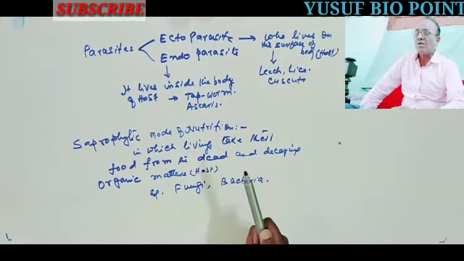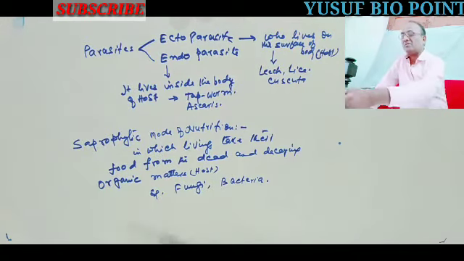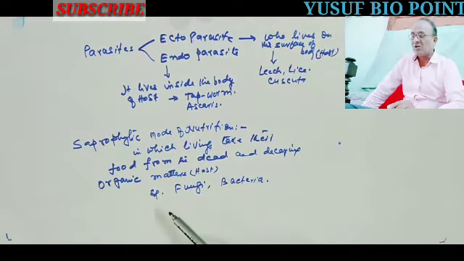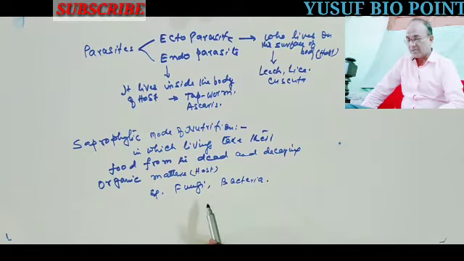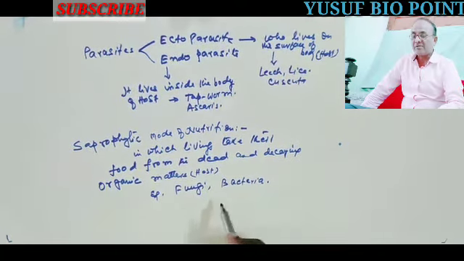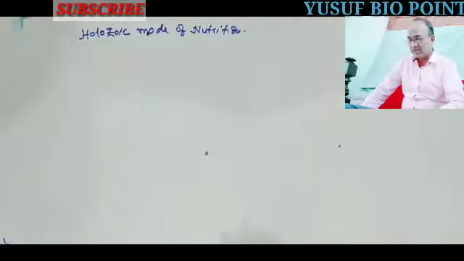So one who depends upon the living host is called a parasite, and one who depends upon the dead and decaying host is called a saprophyte. In this way we can separate both. The fungi, bacteria or mushrooms like that, they all are saprophytes.